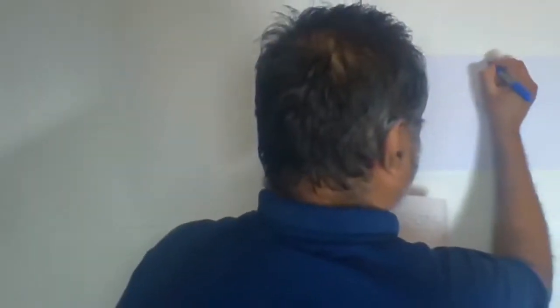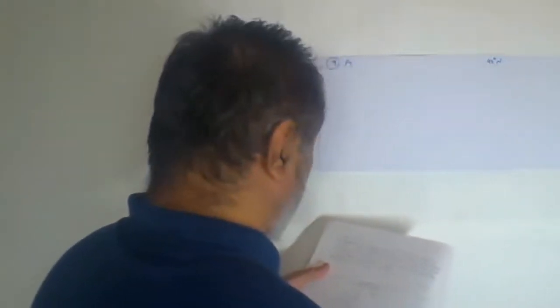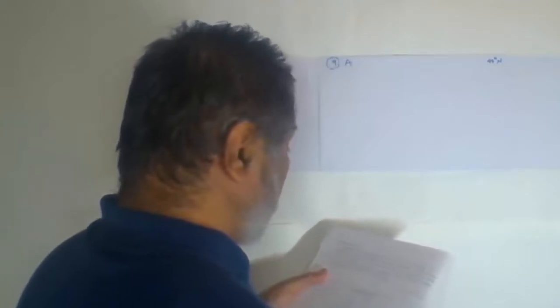Now here the problem is: a limestone bed is dipping 40 degree towards north, and is exposed on the northern and southern slope of the same hill.